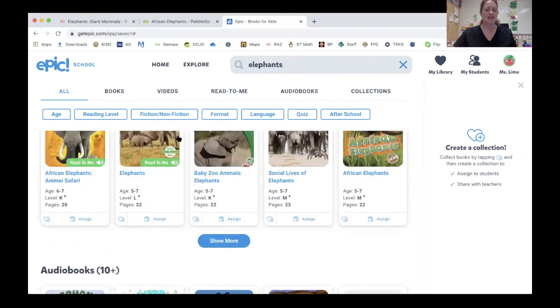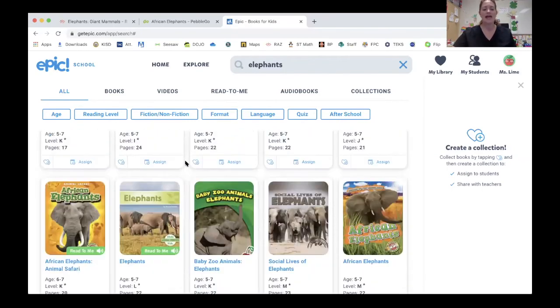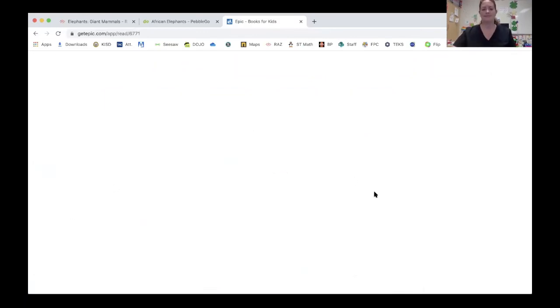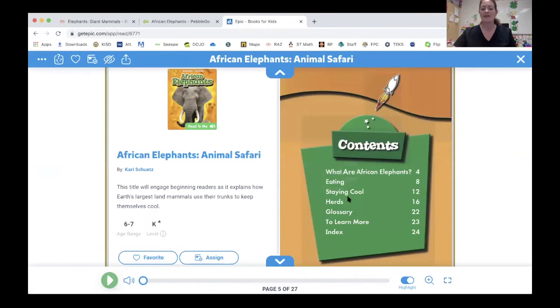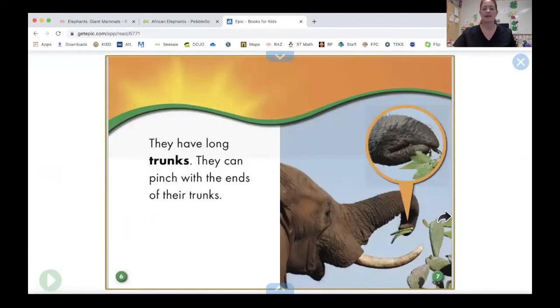So let me come back to the top because these definitely looked like some of those books. And I'm going to click on this one, The African Elephant's Animal Safari. Oh, I have a table of contents. Oh my goodness, herds. I know that word. Herds is like a group of animals all together. I wonder if that would tell me more about where they live. Let's go find the herds. It says page 16. So I'm going to click through.